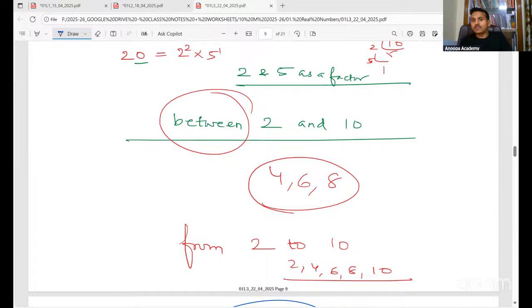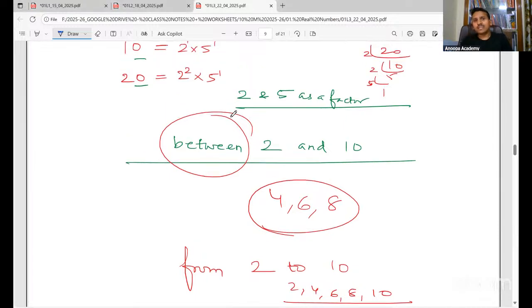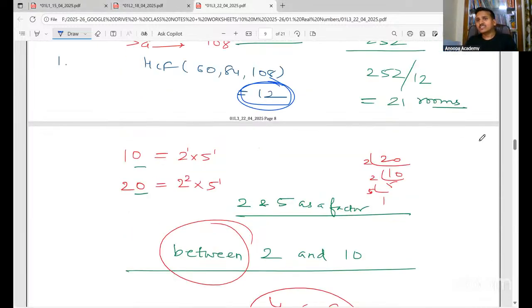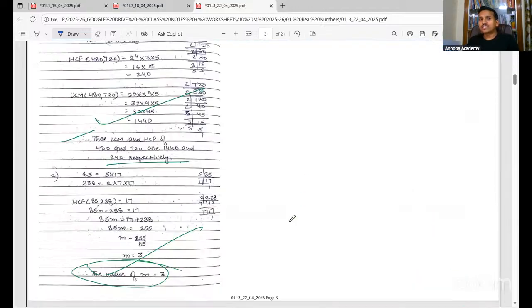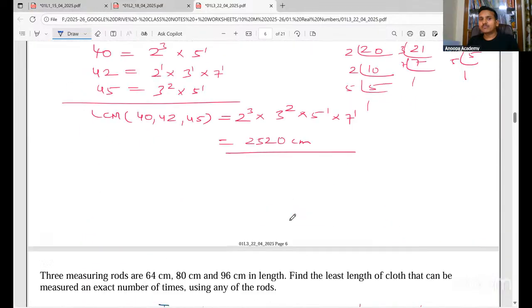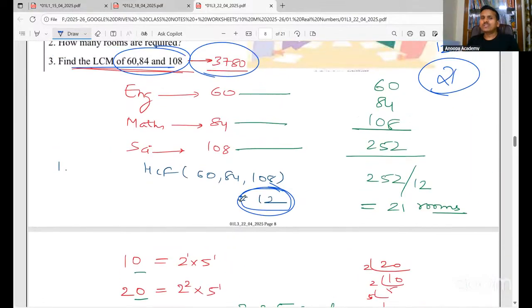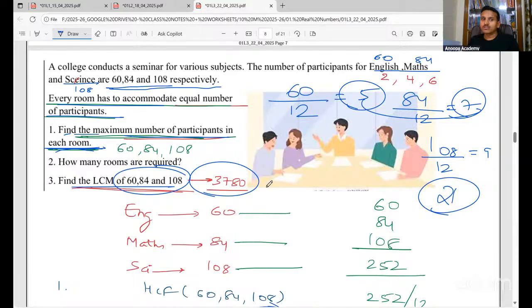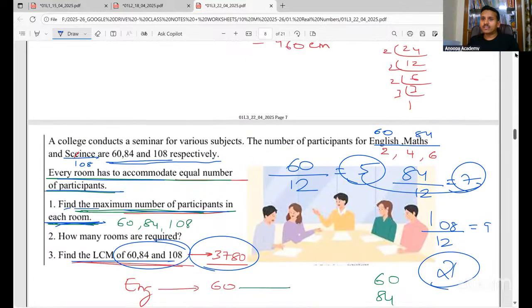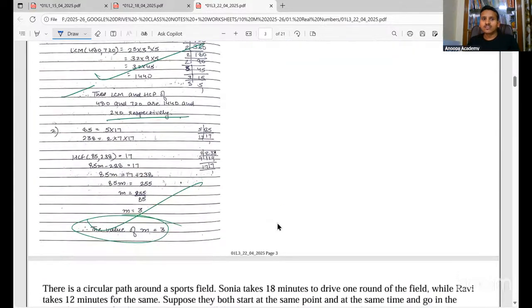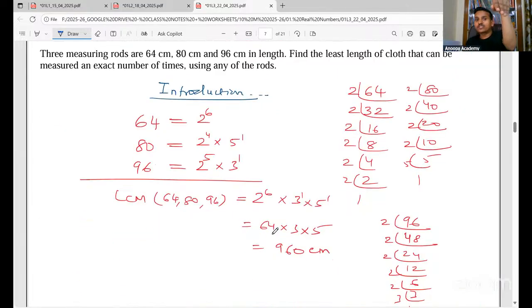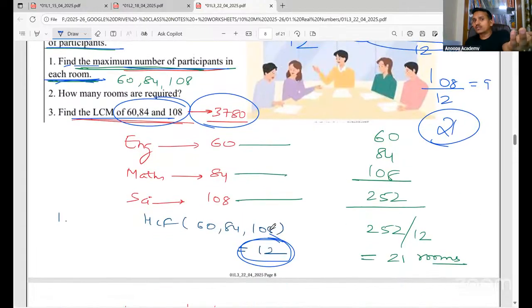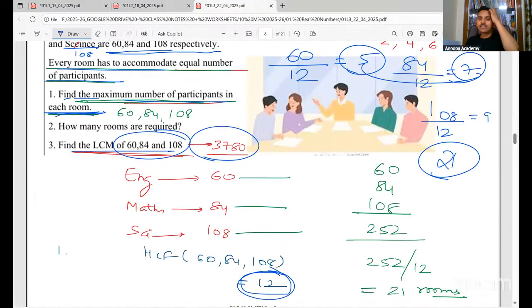See, for example, I'm having lecture 3. This is lecture 3. Suppose, for example, I'm not able to understand this one, which comes in the middle, after this. Accordingly, you can fast forward the video. You can go to that particular place where this question starts and start watching the recording. So for example, I'll show you. I'll share my screen.